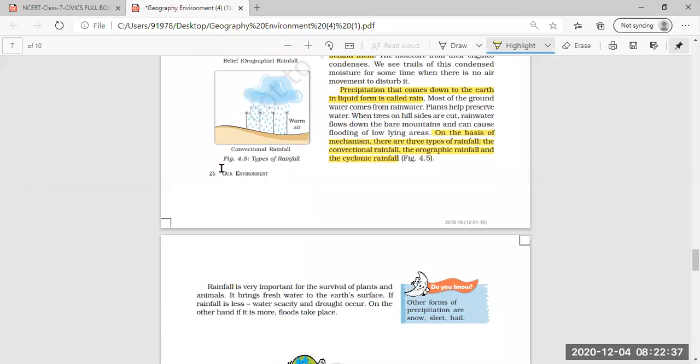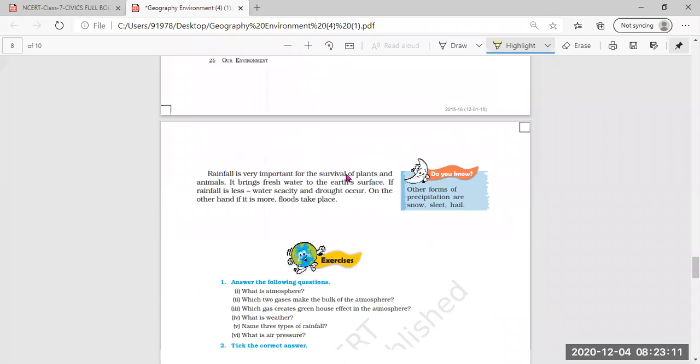In this also, wherever the water bodies are there, the warm air goes up, and as soon as the warm air goes up, the water bodies start drying up, and this warm air condenses again. When it forms a cloud and becomes too heavy, it comes back down on the earth in the form of rainfall. So these are the three types of rainfall you can see in the figure also: the convectional rainfall, the orographic rainfall, and the cyclonic rainfall.